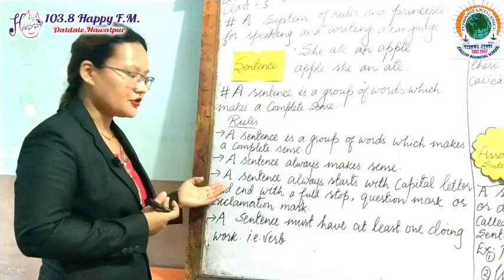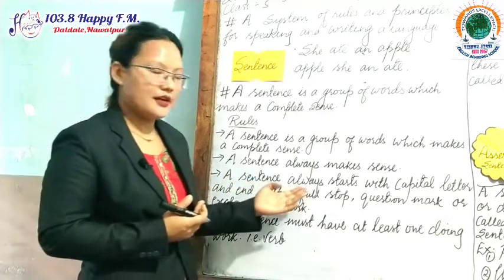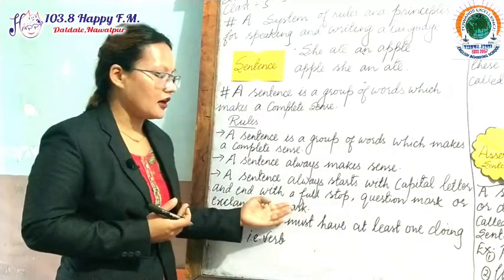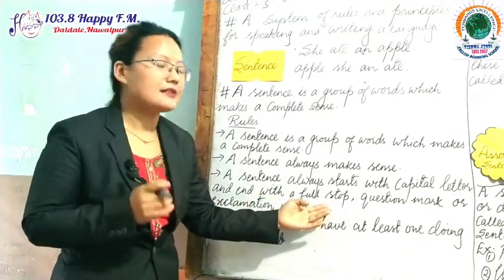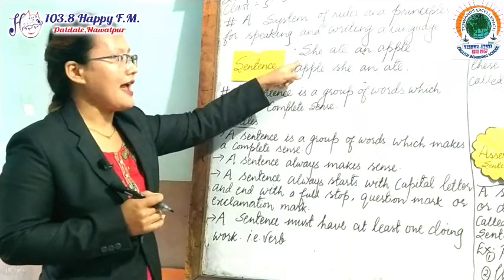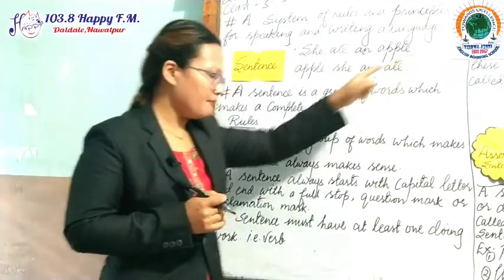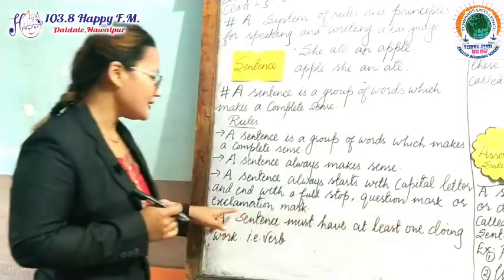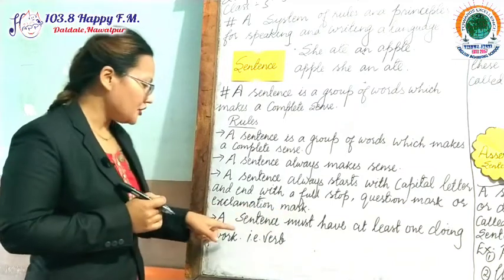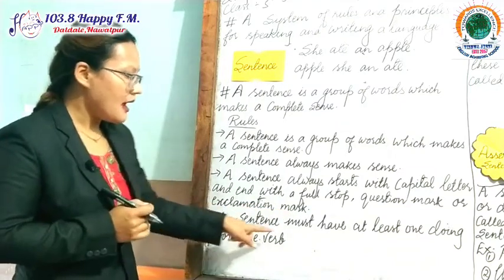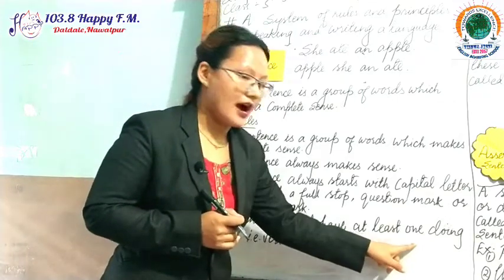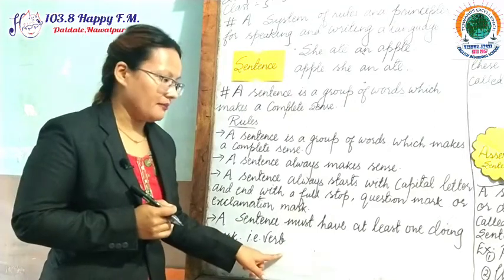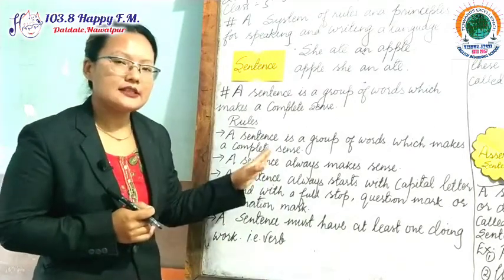The second rule is a sentence always starts with a capital letter and ends with a full stop. A sentence must start with a capital letter and it must end with a full stop or question mark or exclamation mark. And the third rule is a sentence must have at least one doing verb. One doing word, that is a verb. These rules complete a sentence.